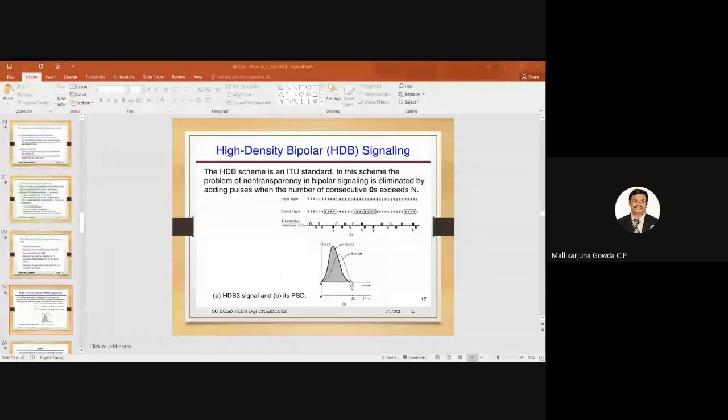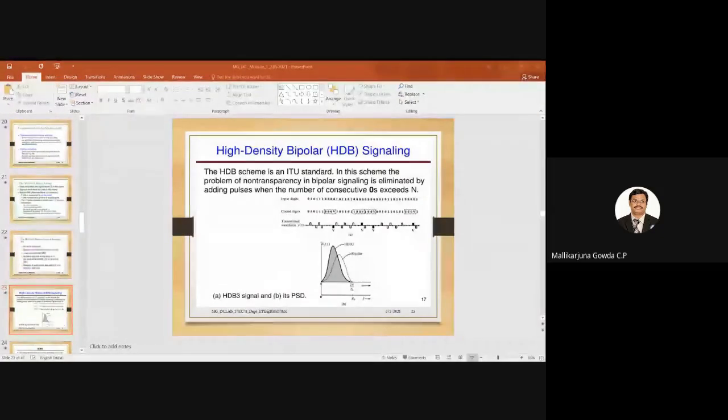Here B is equal to 1, which confirms the bipolar rule. See here, 1 is there, right? I represent this by a negative pulse. The next one has to be represented by a positive pulse, meaning it follows the bipolar rule. Then 2 zeros, no pulse. Next V is 1, right? So in B00V, V is 1, which means it has to violate. The previous one was a positive pulse, so to indicate it is violating the bipolar rule, I have to represent this by a positive pulse. Hope this is clear.